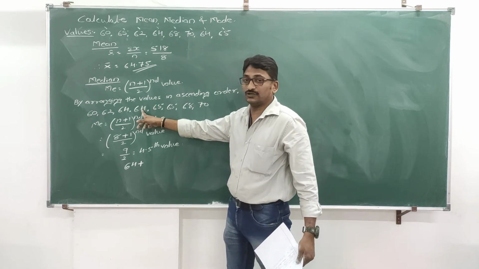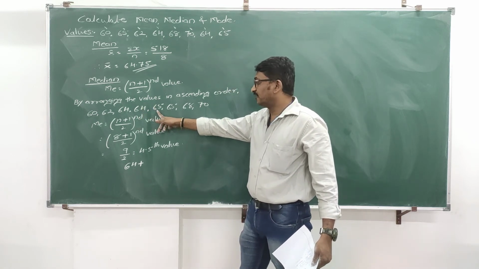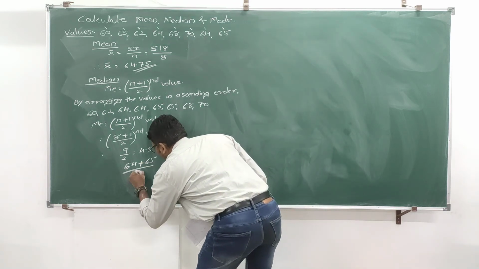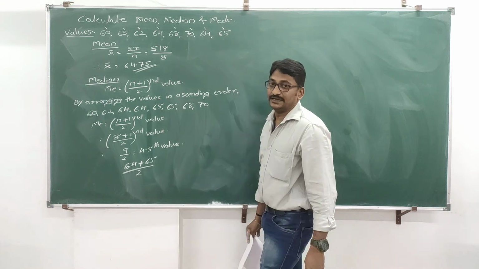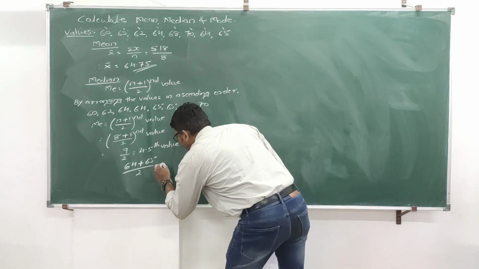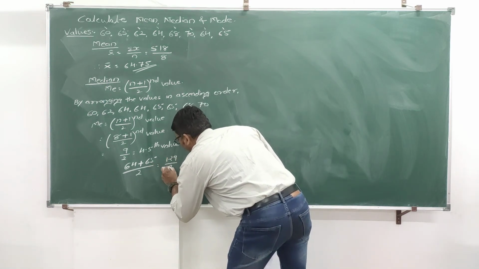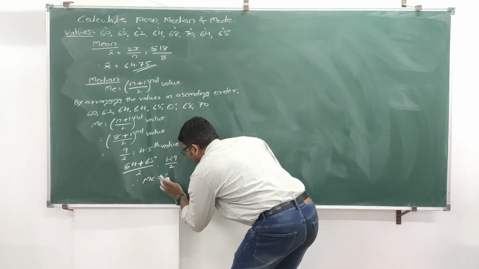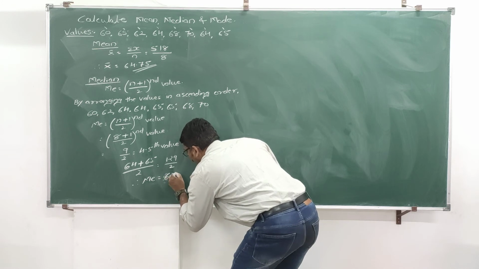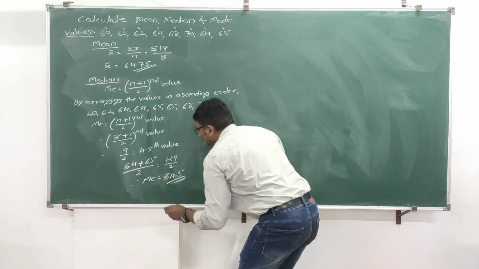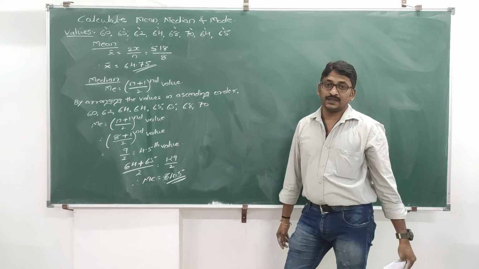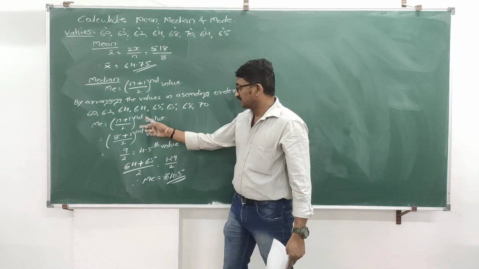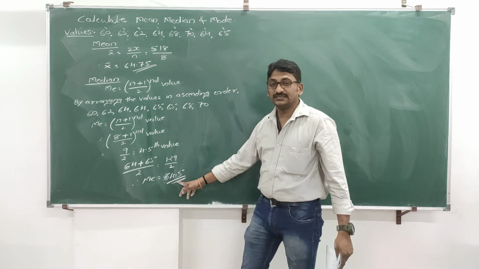Our main value is 4, that is 64. What is the next value to main value? 65. Add this 65 and divide it by always 2 because it is a median. So it comes to 129 divided by 2. Therefore median answer is 64.5. This is the actual procedure. Don't think that in this 64, if you add 0.5, you will get 64.5.